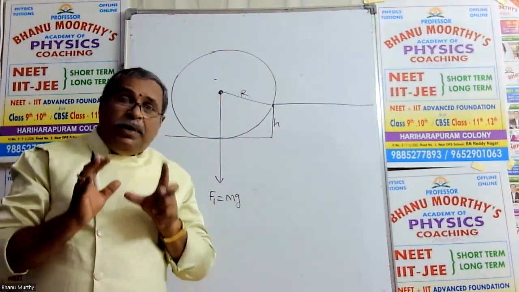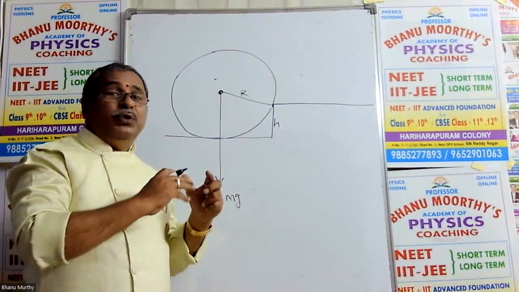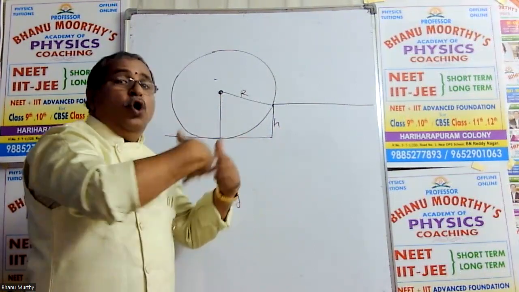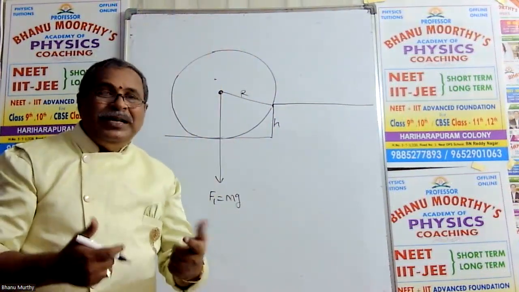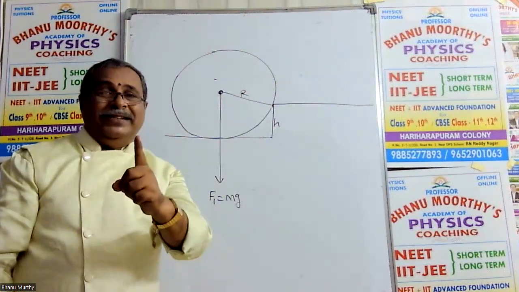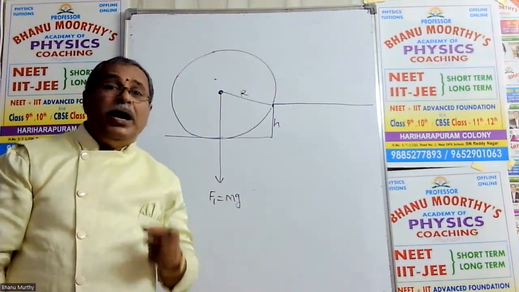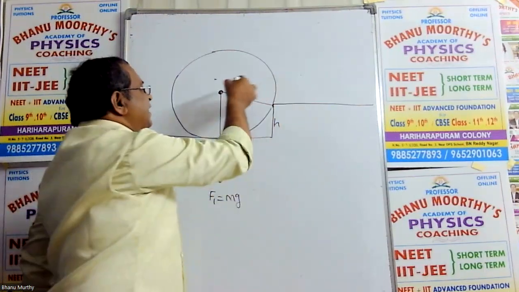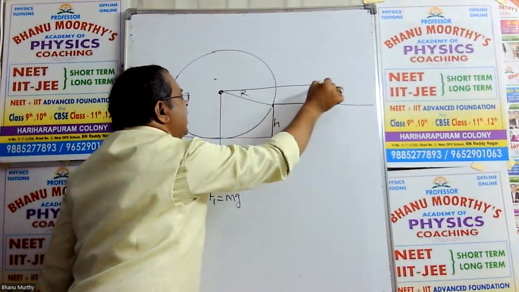Now, our aim is to tilt the ball, roll the ball onto the upper step. What to do? Some external force is required on the ball. That force should be horizontal, because you take a thread or a rope, tie it to this ball and pull it in this direction.